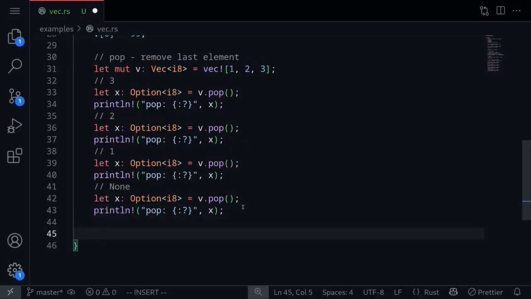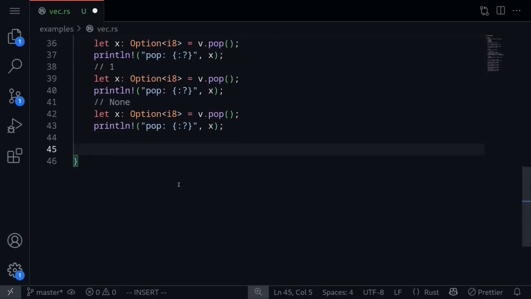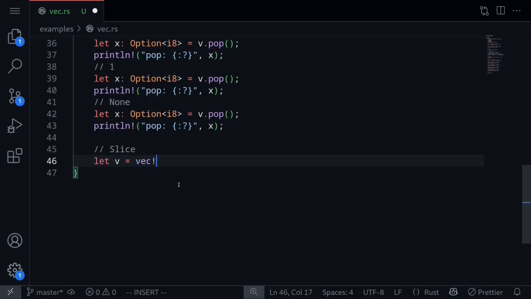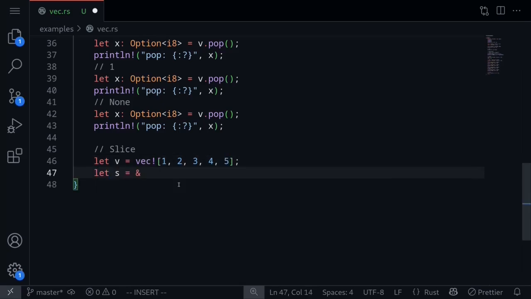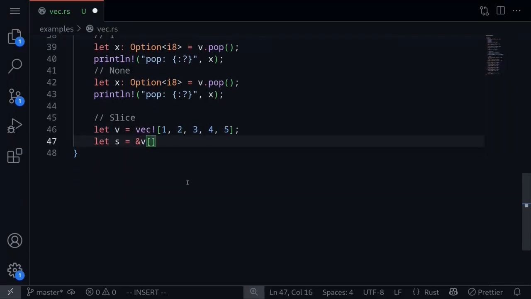Similar to an array, we can also create a slice from a vector. So let's say that v is equal to vec having the values 1, 2, 3, 4, and 5. Let's create a slice. Let s is equal to &v. What portion of this vector do we want to get? How do we want to slice this vector? Let's try to get the values 2, 3, and 4. The index to start is 1. The index to end will be 1, 2, and 3. This will be 3 plus 1, which is 4.